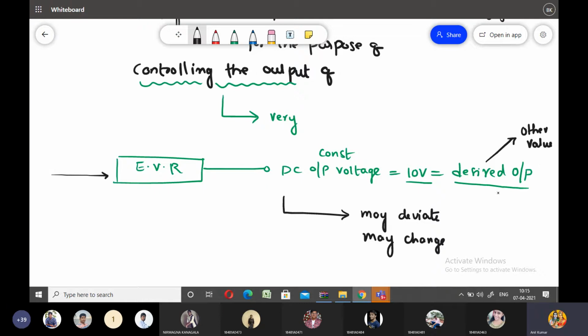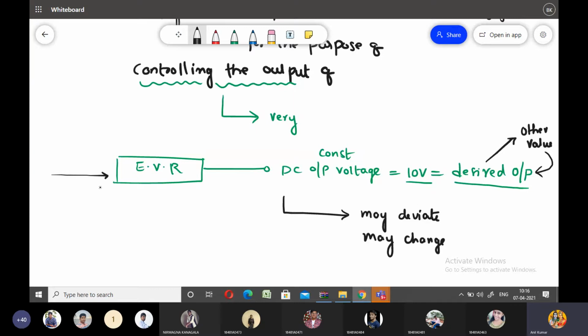In this case, you need to bring this new value back to the desired value. The process of bringing this new value back to the desired value is called control action.